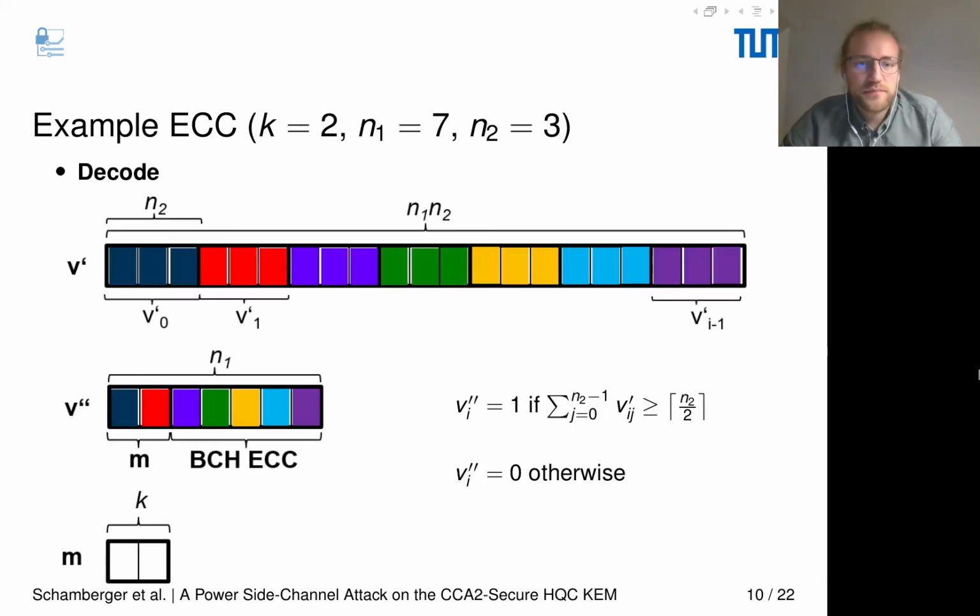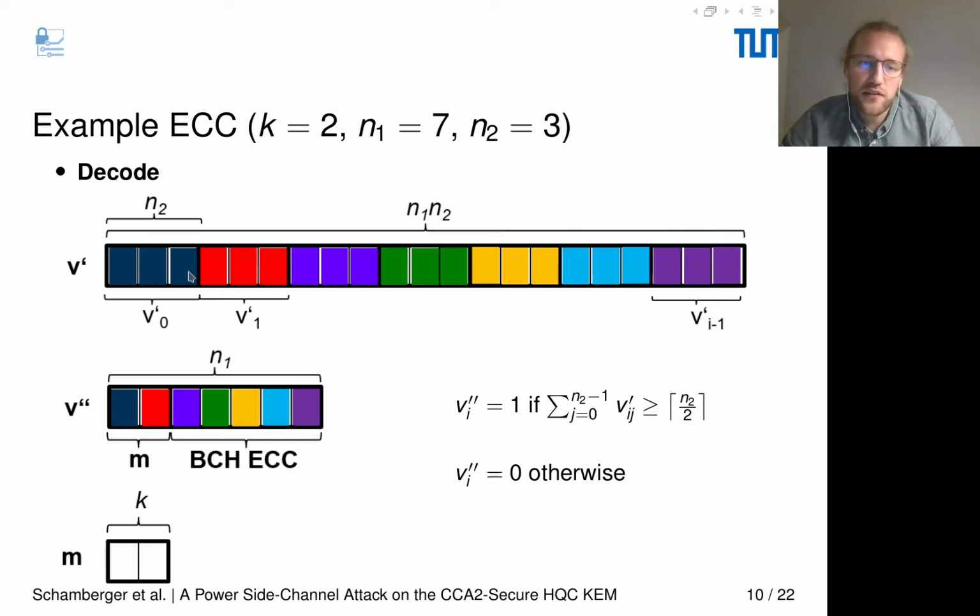During decoding, our individual repetition code word chunks, of which there are n1, are then decoded individually.